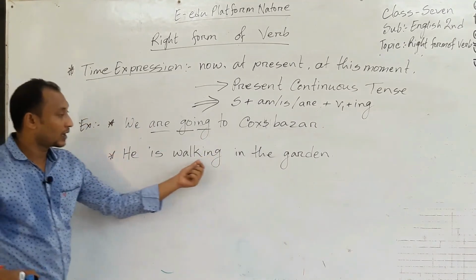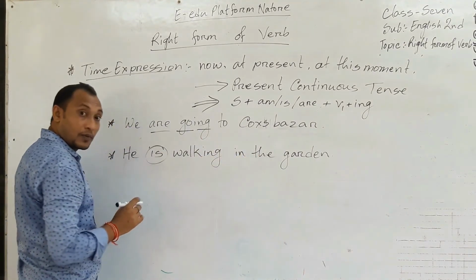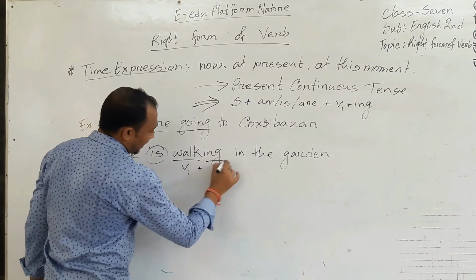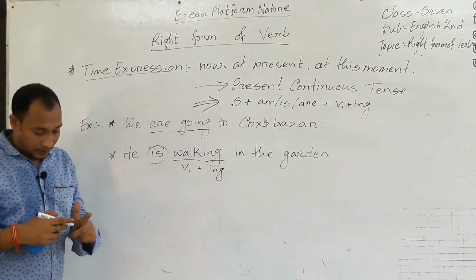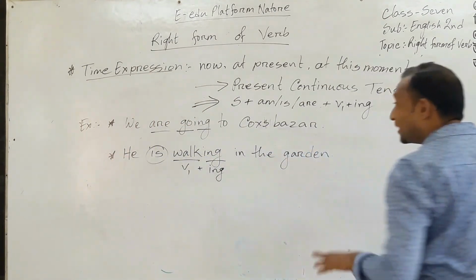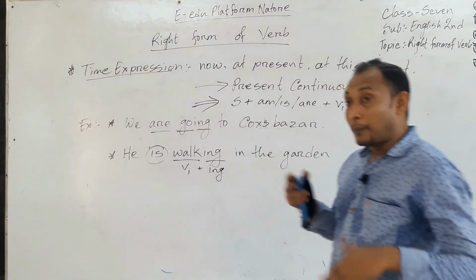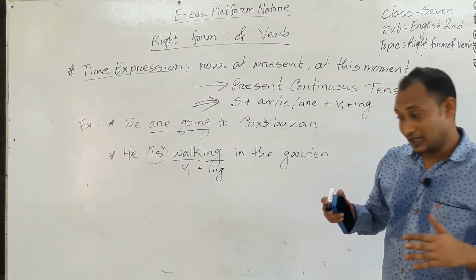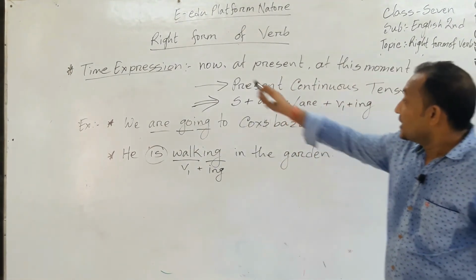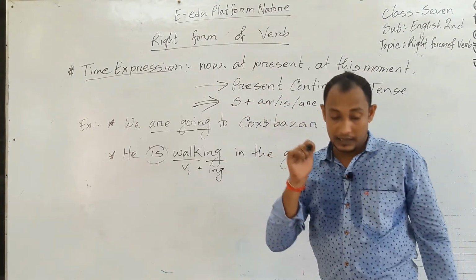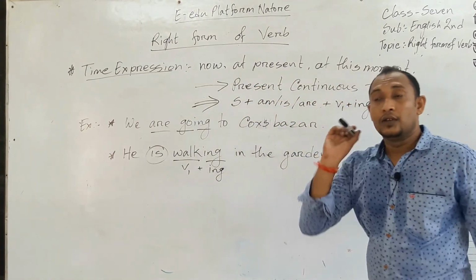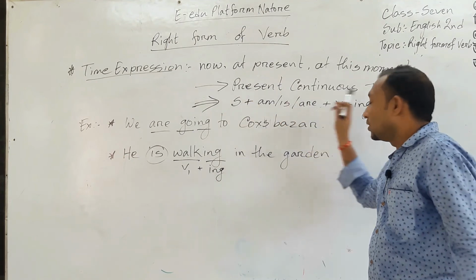Another is he is walking in the streets. Here is the auxiliary verb or be verb, then main verb V1 and plus ing. So when I write a sentence in present continuous tense, when the action is continuing, when the action is running still now, this sentence will be present continuous tense. And if you find this time expression in any sentence, now, at present, at this moment, you must write it in present continuous tense.